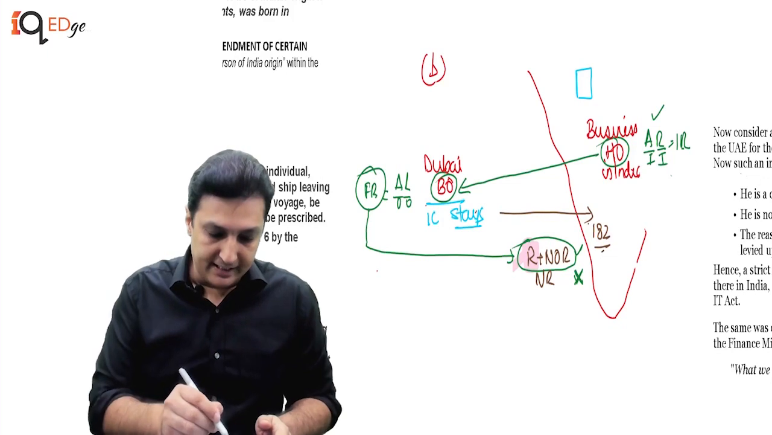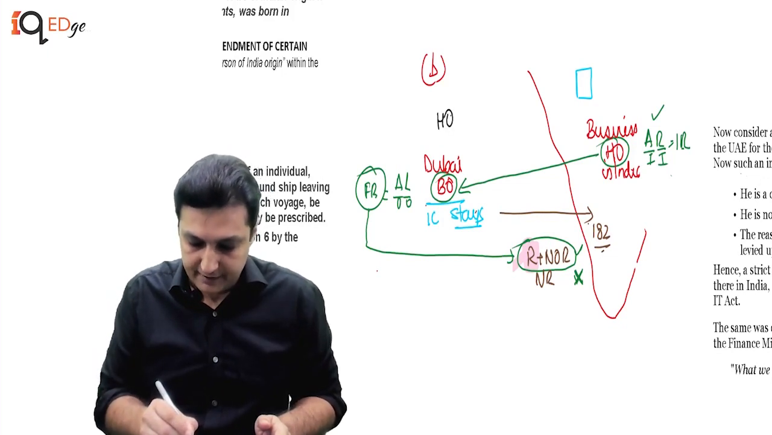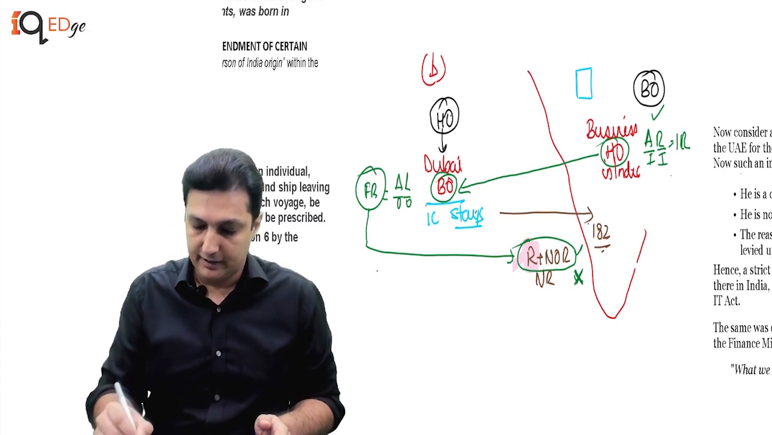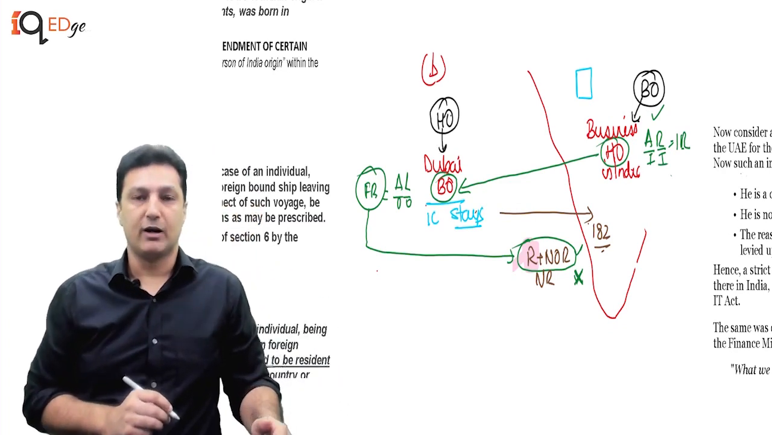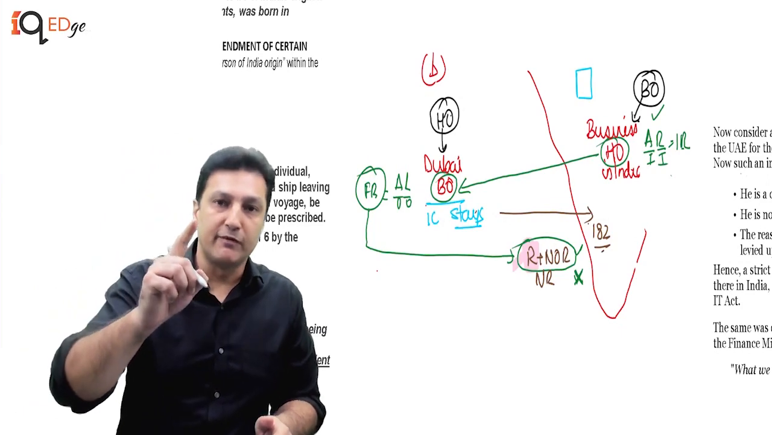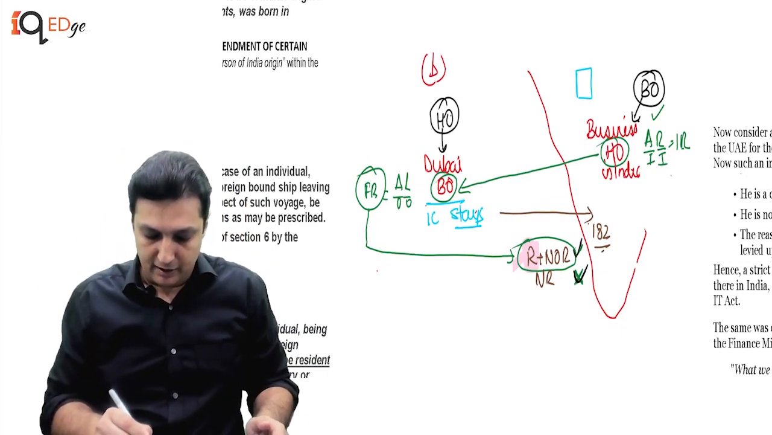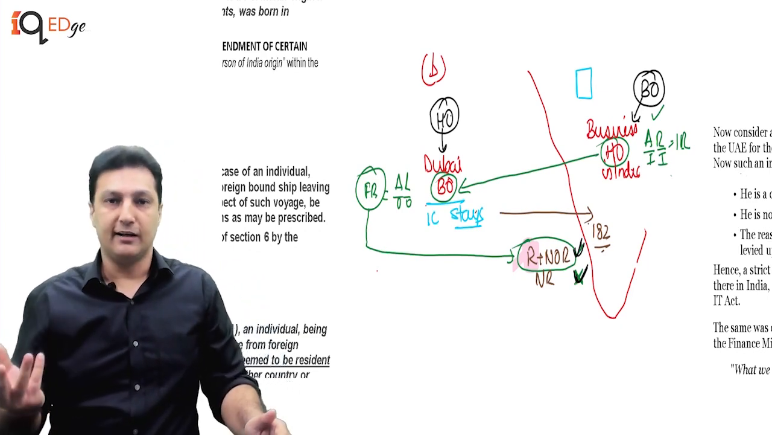However, if I say this is the head office and this is the branch office, so you have the head office in Dubai and the branch office in India. Now what happens? Now remember, the income of the branch is an Indian receipt which will be accessible in India whether you are a R, NOR or NR.